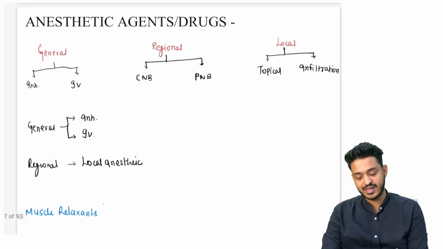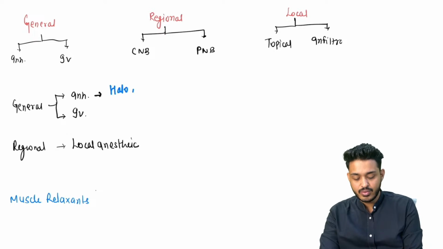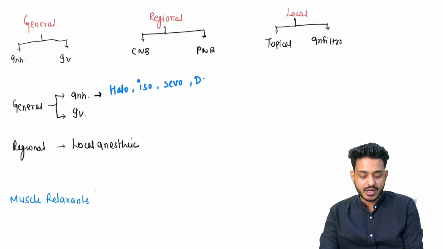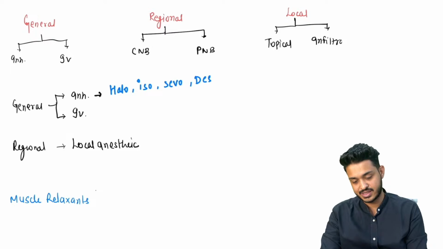Right, so general anesthesia, inhalational drugs. What are the inhalational drugs? Let me make a flow chart for you. So we are going to have halothane, isoflurane, sevoflurane, desflurane, और भी होते हैं methoxyflurane, वो ज़रूरी नहीं है, important we are going to discuss, right.